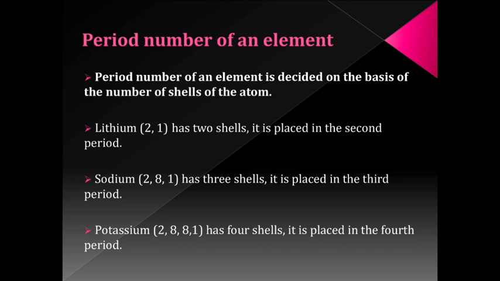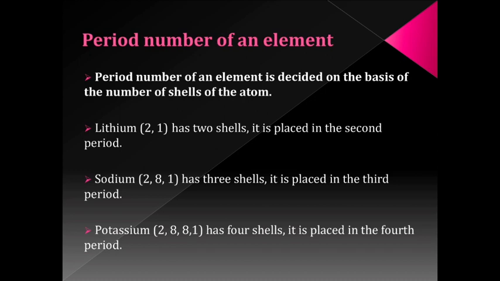Sodium has atomic number 11. Its electronic configuration is 2,8,1. So it has 3 shells and it is placed in the third period. Potassium, the atomic number of potassium is 19. Its electronic configuration is 2,8,8,1. That means it has 4 shells and it must be placed in the fourth period.